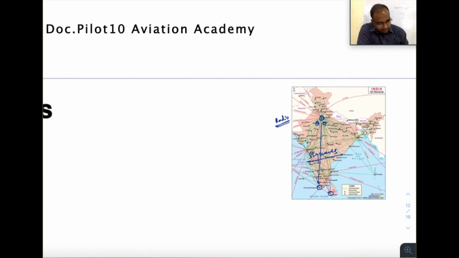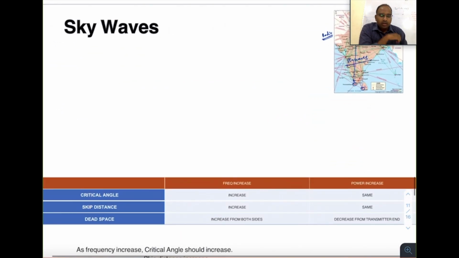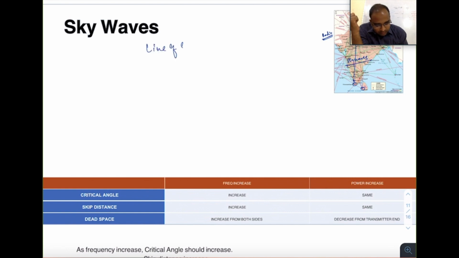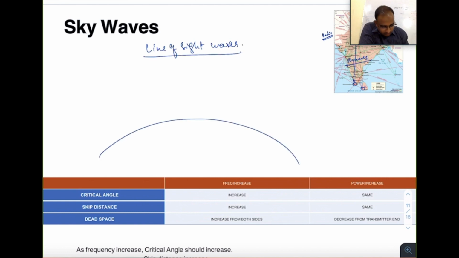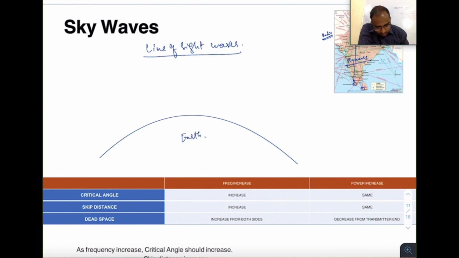Coming into details, initially what happened was radios which were used were line of sight waves. इसका मतलब क्या है? For example, if this is the earth surface, I have a transmitter here. Now, for example, if there is an aircraft here, second aircraft here, third aircraft here.